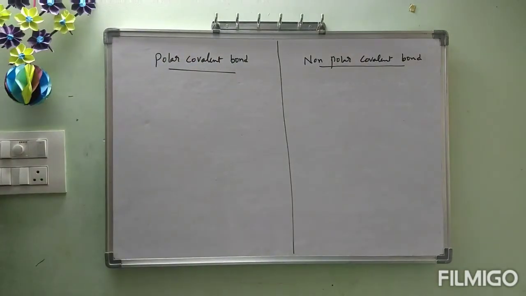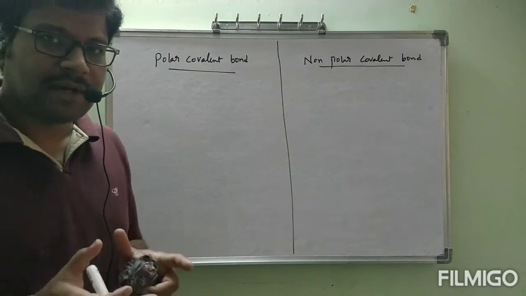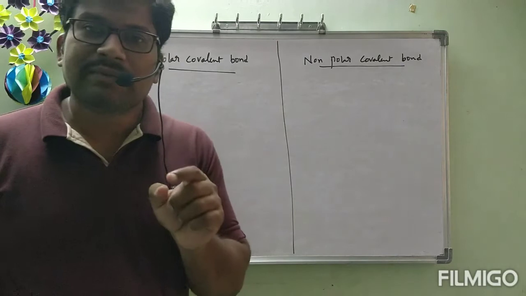What is that? Polar covalent bond and non-polar covalent bond. Okay. First, before going to the concept, what is meant by polar and what is meant by non-polar? Polar means charge.